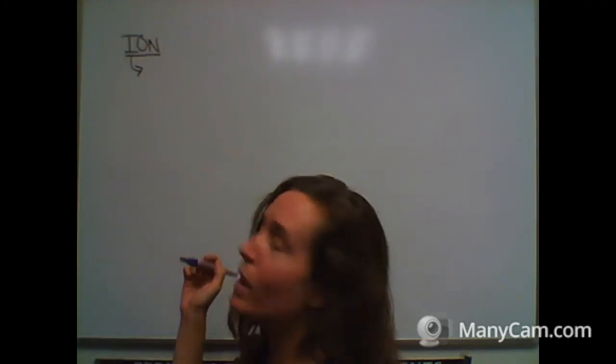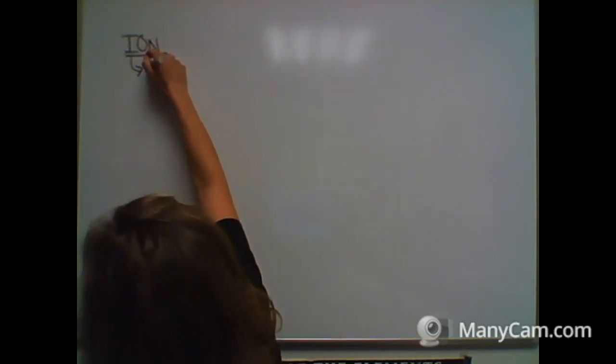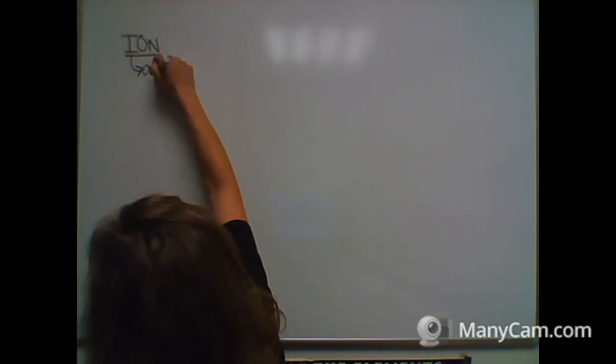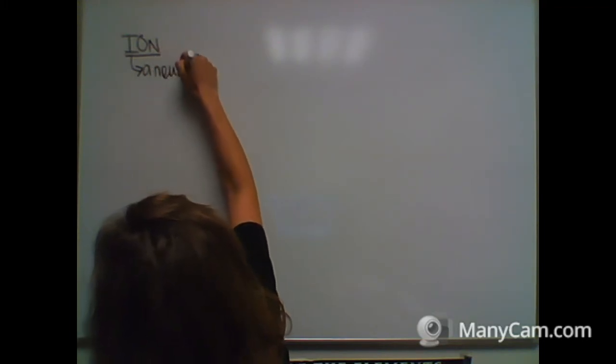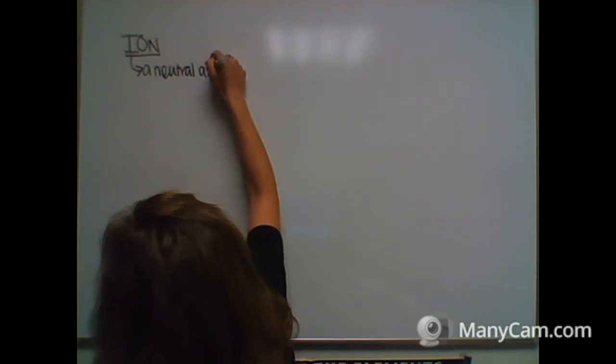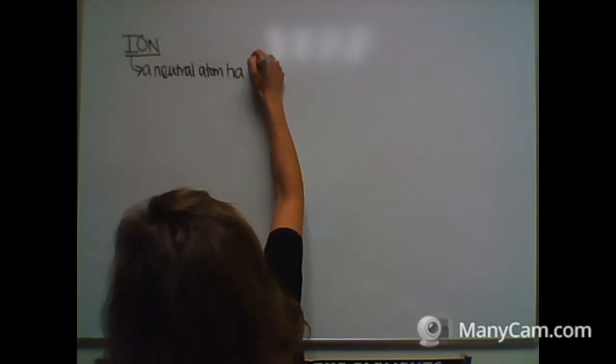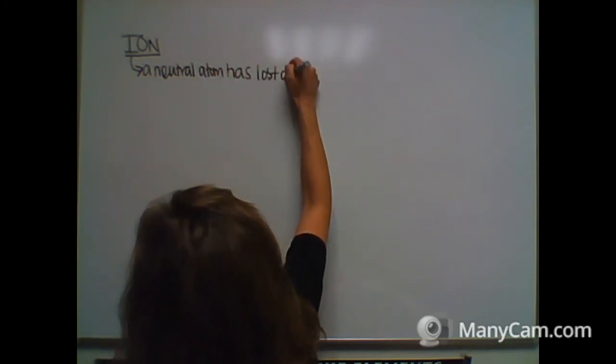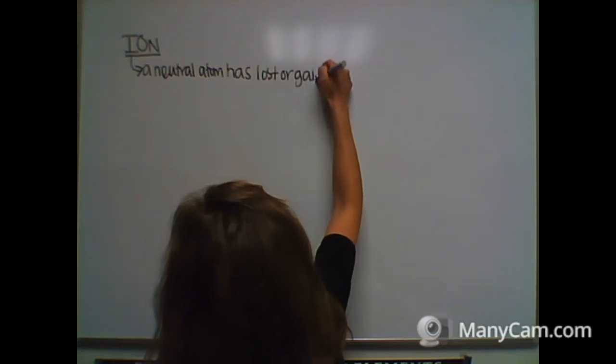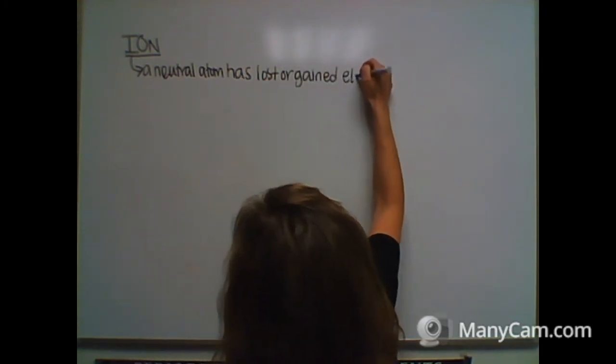Right, an ion is what happens when a neutral atom has lost or gained electrons.